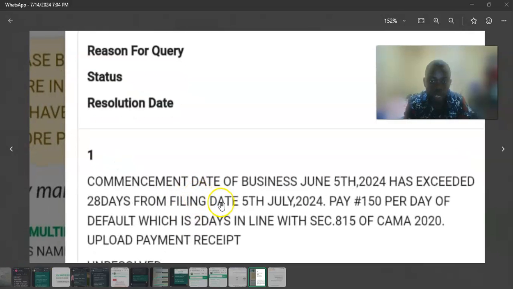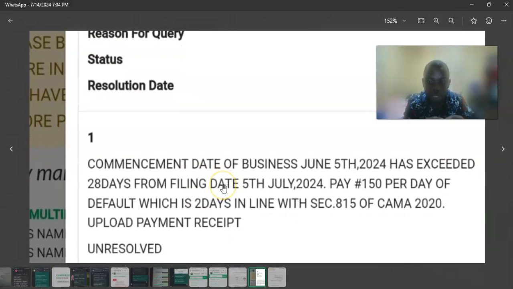I want to show you how to go about this particular error. So some of you have gotten a query that you have exceeded 28 days, right? Let me show you what I'm trying to say in the query. You've gotten a query telling you that the commencement date of your business, for this particular example, has exceeded June 5th, 2024, which is over 28 days from the filing date, 5th July 2024. So the person is supposed to pay 150 per day of the default, which is 2 days.